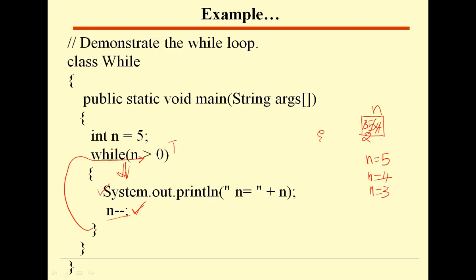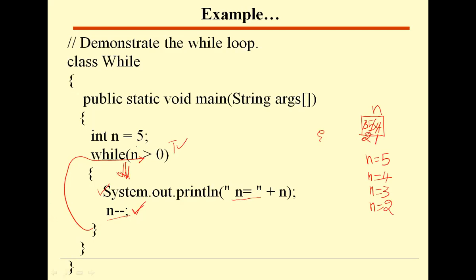2 greater than 0, yes, true. So since it is true, again it enters the body of the loop. Again the println method is executed. Then on the screen you can see n is equal to, this is the message in double quotes, so this will be printed as it is, then plus n. When you give a variable name here, the value in the variable will be printed. The current value is 2, so this 2 will be printed here. Then n minus minus, so the n value is decremented and becomes 1 now. The end of the loop is reached here.